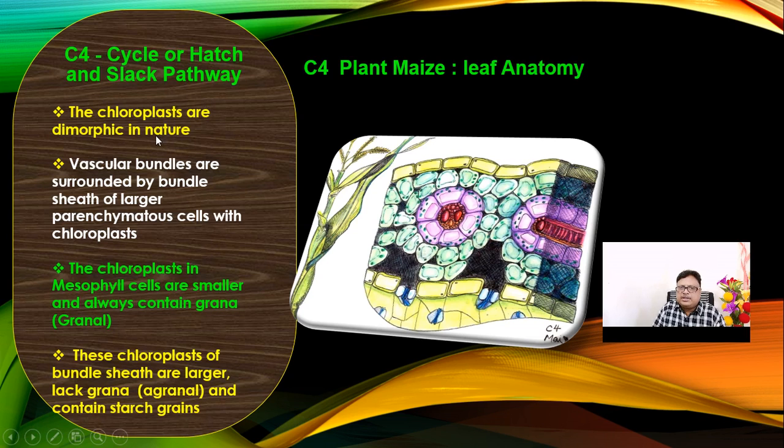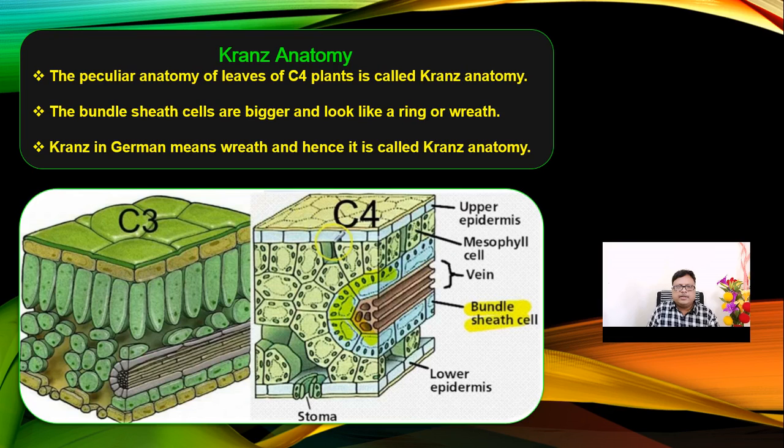In C4 plants, the chloroplasts are dimorphic in nature. Look here in this diagram. Here you can see that vascular bundles are surrounded by a bundle sheath of larger parenchymal cells with chloroplasts. The chloroplasts in the mesophyll are similar and always contain grana, that is the granular region, while the chloroplasts in the bundle sheath cells are large, agranal, and contain starch grains. So dimorphic means two types of what? Two types of chloroplast can be seen there.